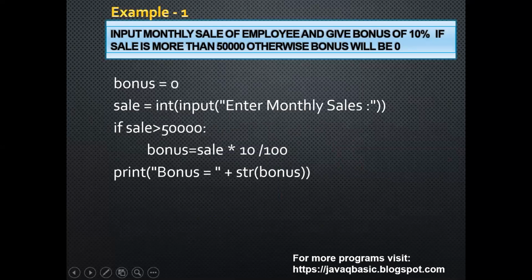Here you can see example number 1. Input monthly sale of an employee and give a bonus of 10% if sale is more than 50,000. Otherwise, bonus will be 0. Here, we have initialized the bonus as 0. Sale we are accepting from the user: int(input("Enter monthly sales")). If the sale is greater than 50,000, bonus will be sale times 10%, and it will print the bonus.